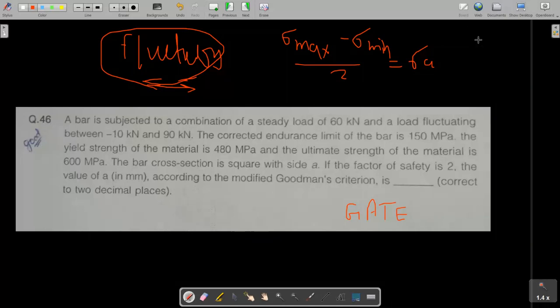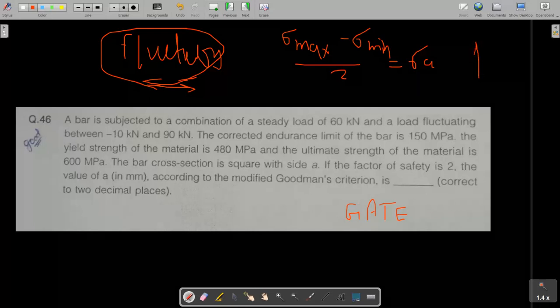If the force or stress are both of the same nature, no need to worry. But if they are opposite in nature, like one is tensile and one is compressive, then you have to take care of the sign also. Keep it in your mind. So let's start today's question.